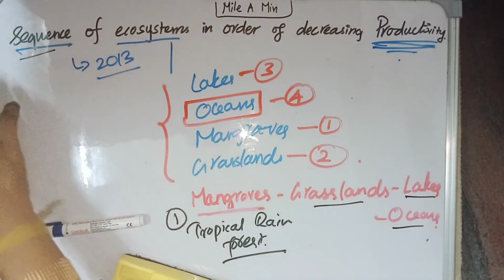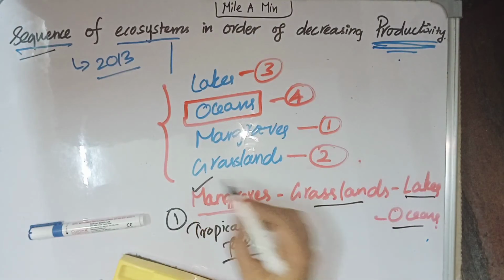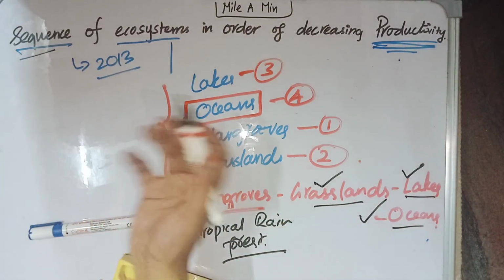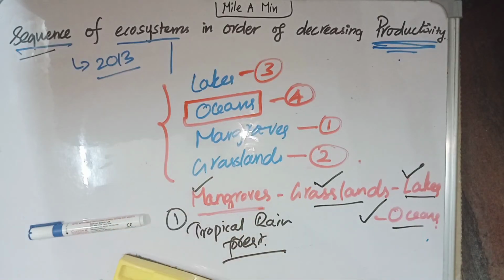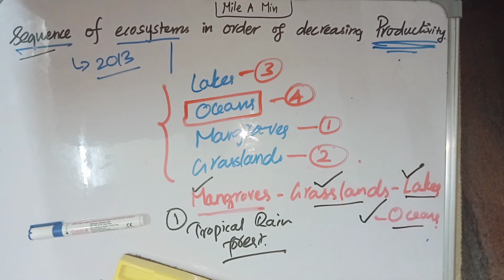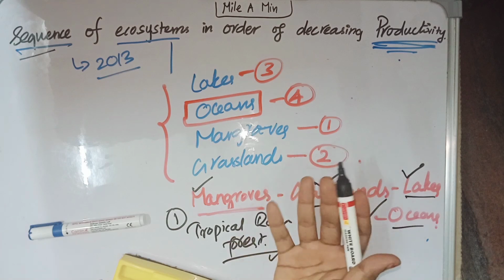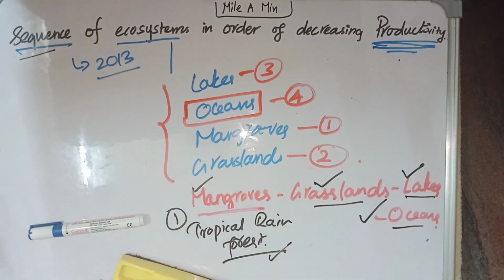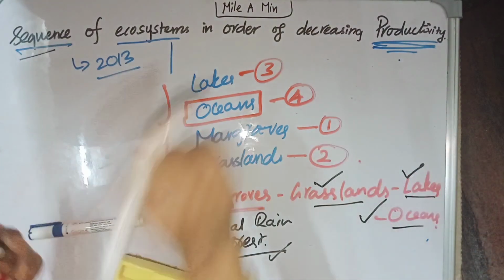So the answer is mangroves, grasslands, lakes and oceans. Why? Because aquatic ecosystems have lower productivity than terrestrial ecosystems, and forests have higher productivity than grasslands. Also, in terrestrial ecosystem, tropical rainforest has the highest productivity, and in aquatic ecosystem, coral reef has the highest productivity. You can remember these things to answer this question.